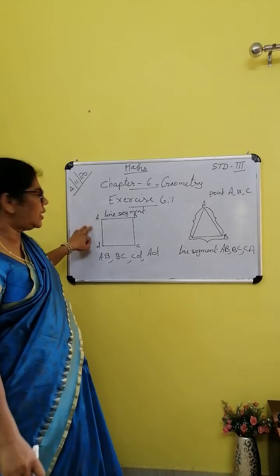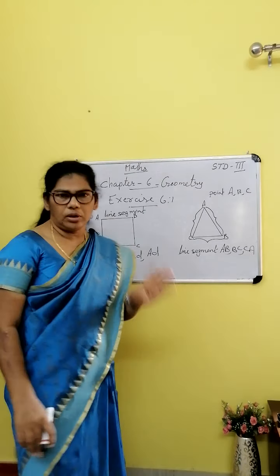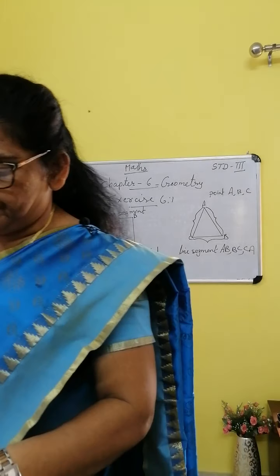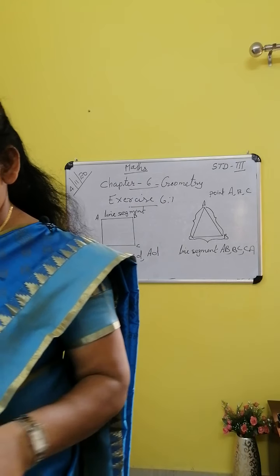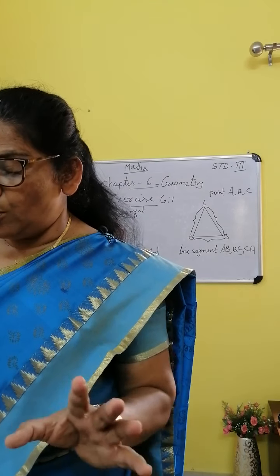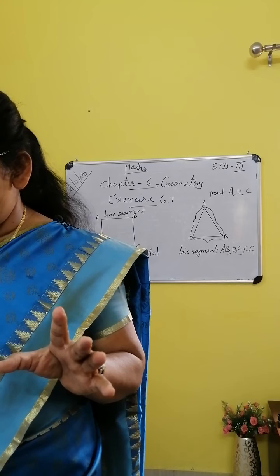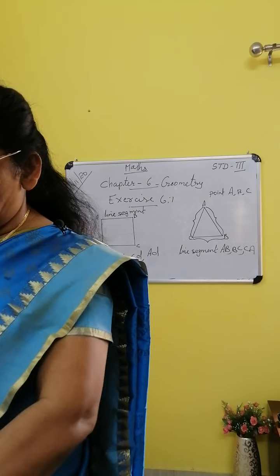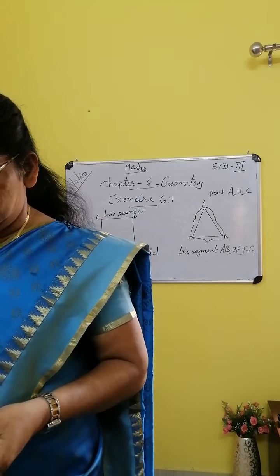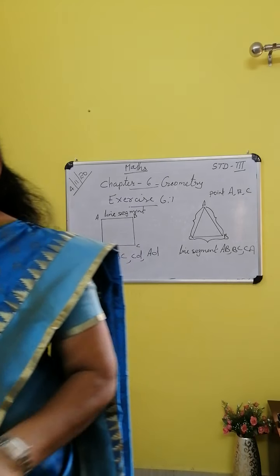A square has 4 points and 4 line segments. Next, question C: you find out how many line segments and how many points are there. Next, D, that is a triangle, that also you find out. Next, make 2 different points and name them. Number 3.